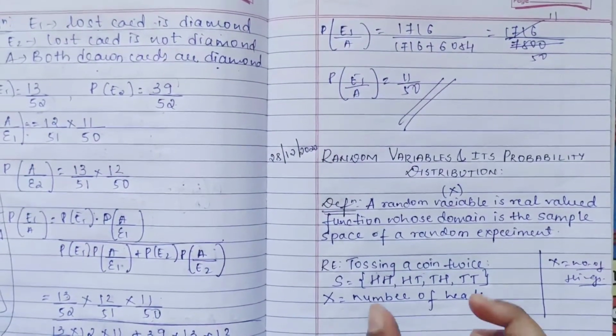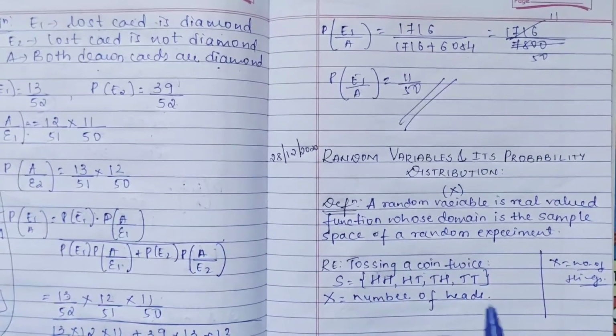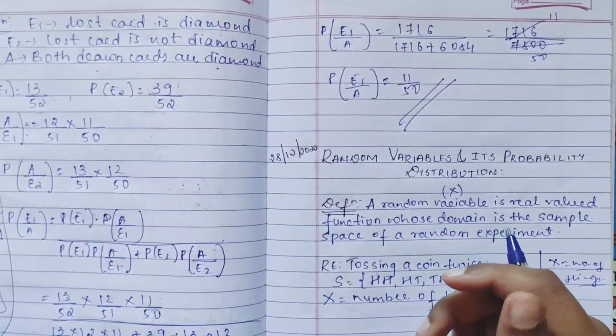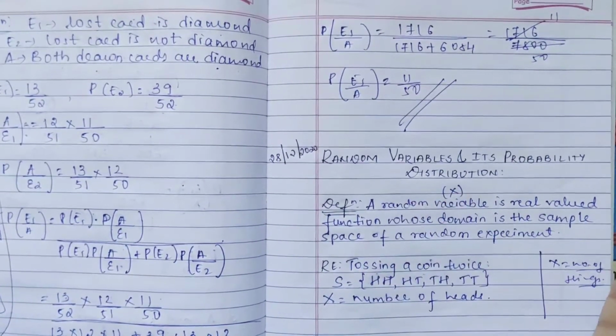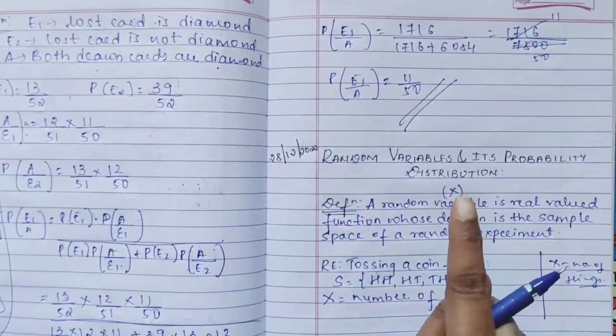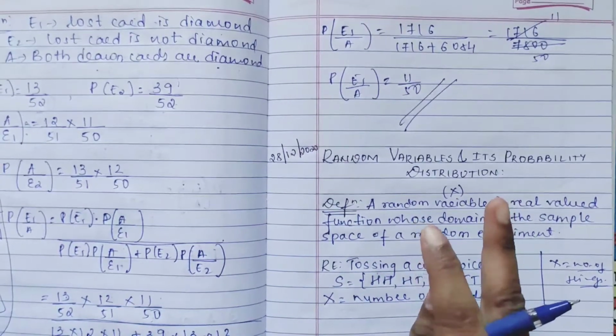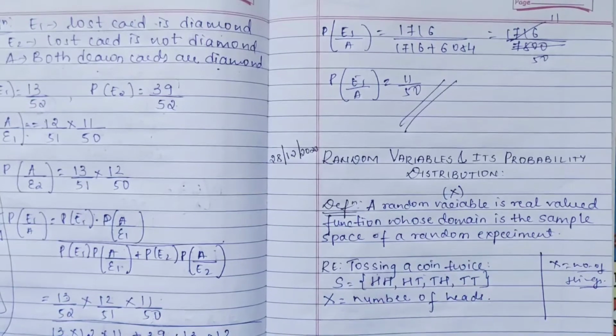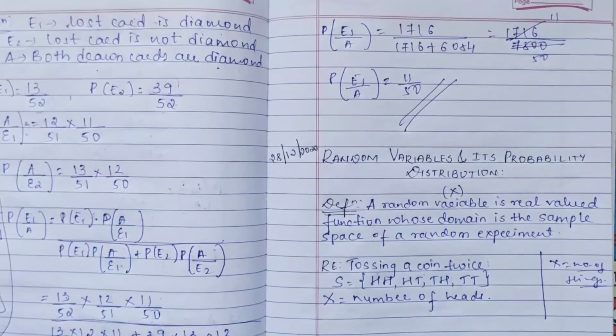When I toss, you may get no head, or you may get one head, or you may get 2 heads. Like this you have to find your random variable.